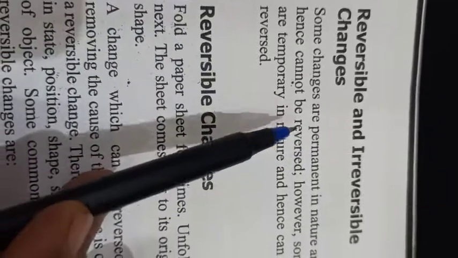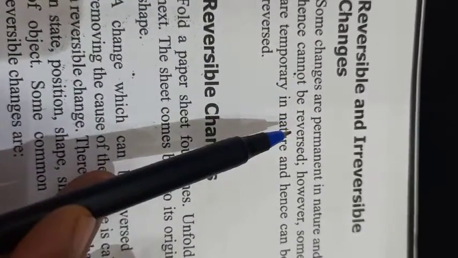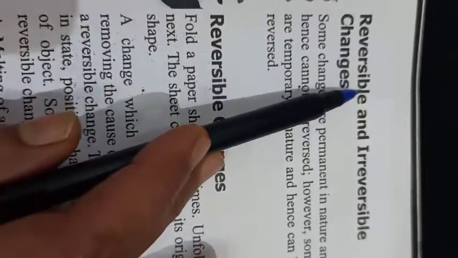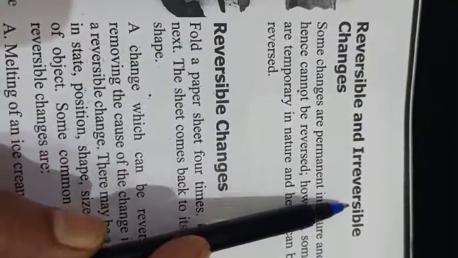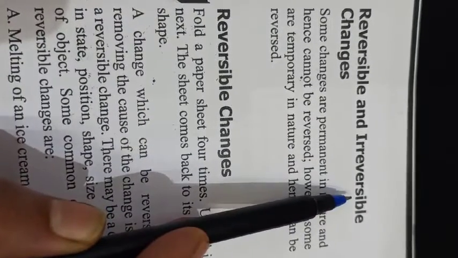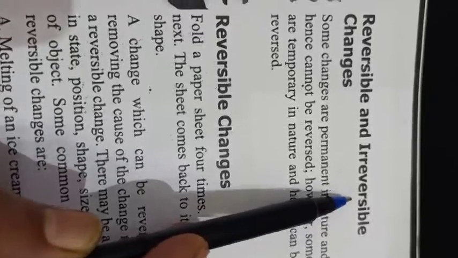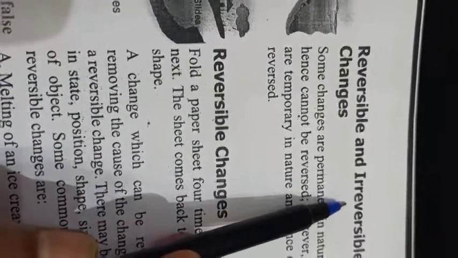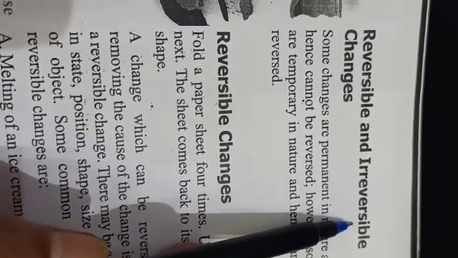When anything changes temporarily, it is called a reversible change, and when there is a change in any object permanently, then we can say it is an irreversible change. Means now it will not change again.